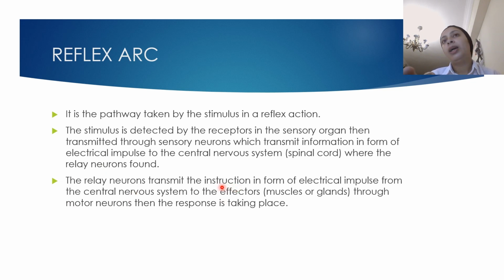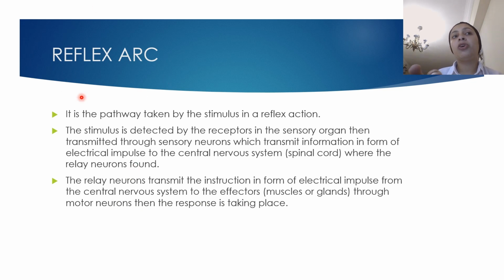Now we don't have information, we have instructions, in the form of electrical impulses. These electrical impulses move through motor neurons until they reach the effector. So this is a reflex arc.